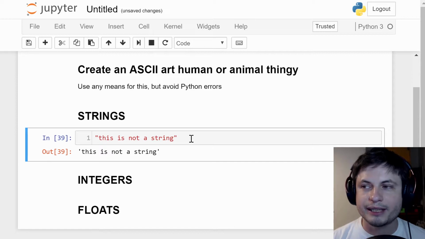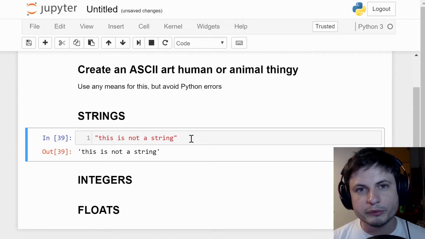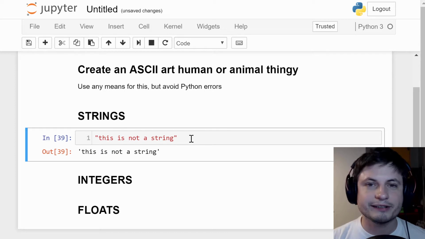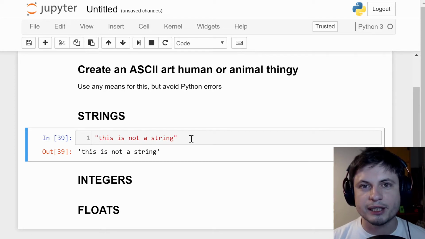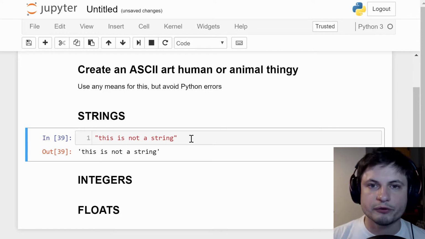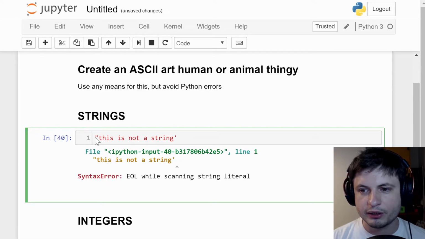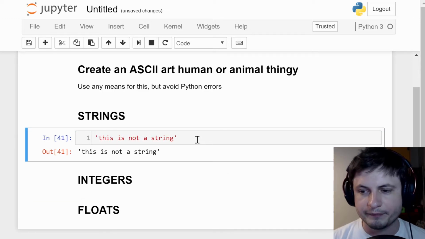In a nutshell, a string is any kind of readable text that you can use for displaying to people. Now, normally strings are a type of variable that can then be converted to other variables, but more often than not, whatever's inside those quotation marks becomes mostly used for humans, not so much for computers. One thing about strings, though, is that you want to keep your quotation marks consistent, because if you change, this is a double, this is a single, it will not work anymore. So I have to keep either both single or both double. I'll explain later on why.